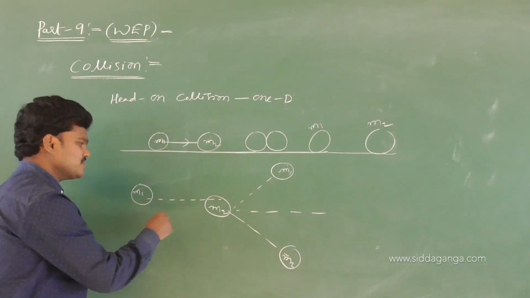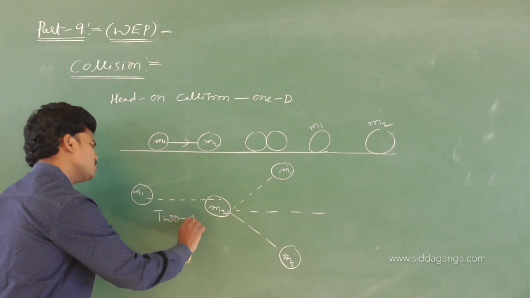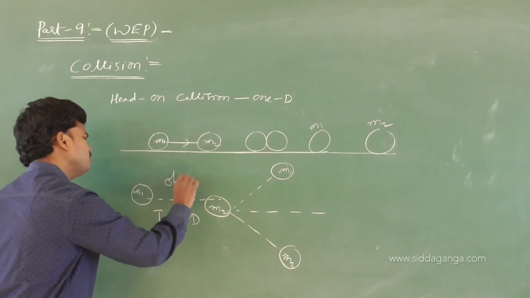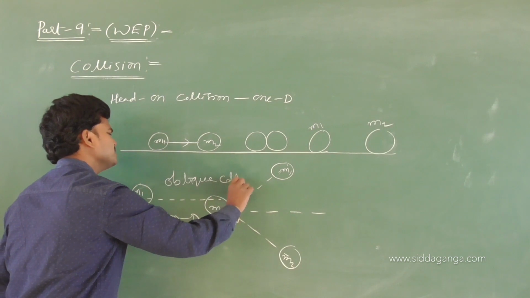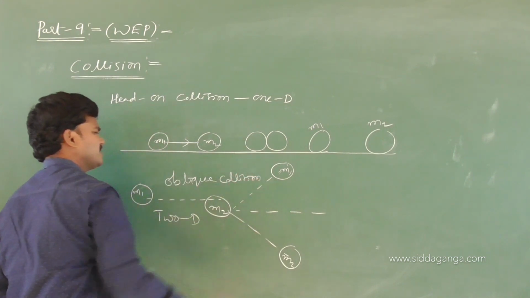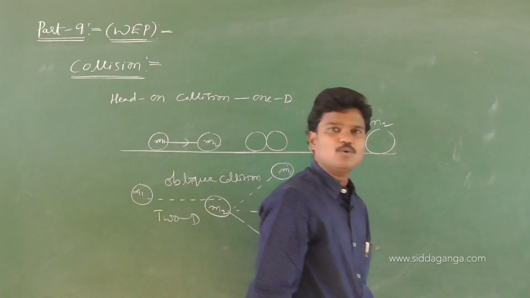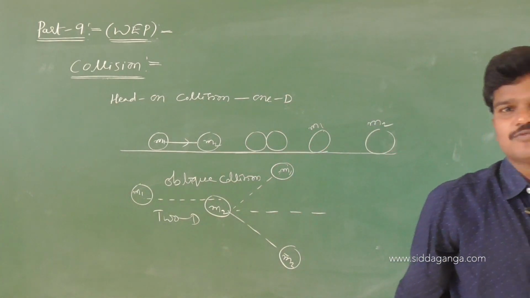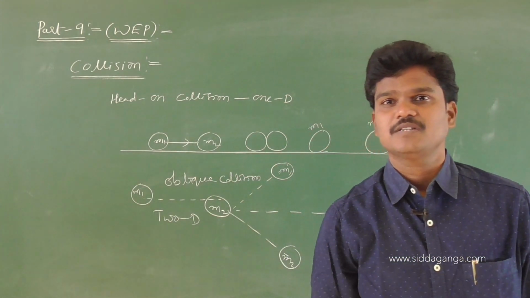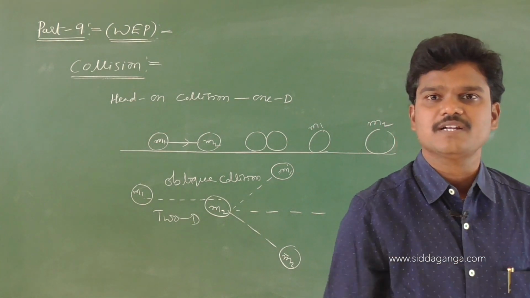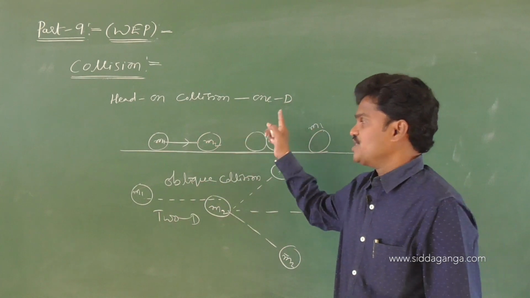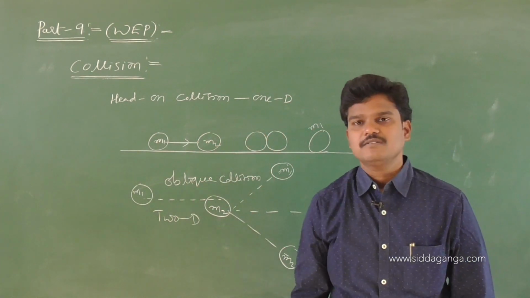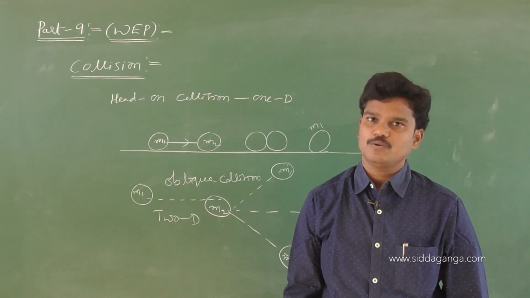What is this type of collision? Two dimensional collision, 2D, or we can call it an oblique collision. Okay, these are general things, just listen, no need to write anything. So, oblique collision. What are the basic types of collision based on the direction of motion? On the direction of motion of the particles, collisions are classified into head-on collision or one dimensional collision, and two dimensional collision.